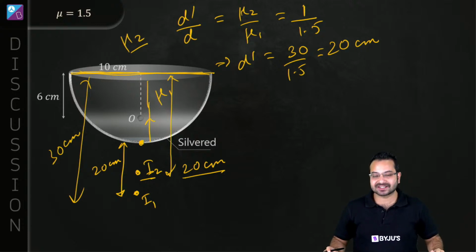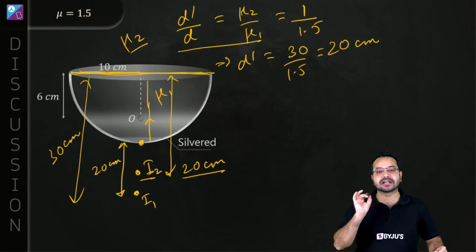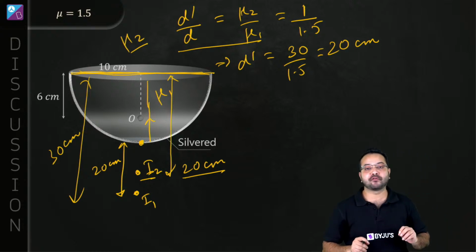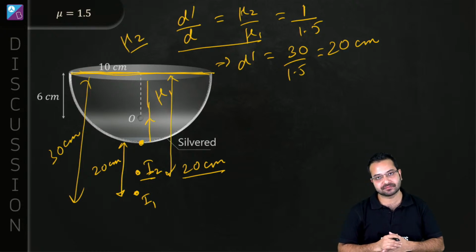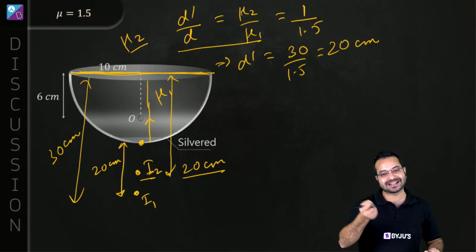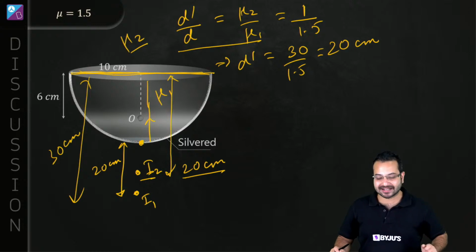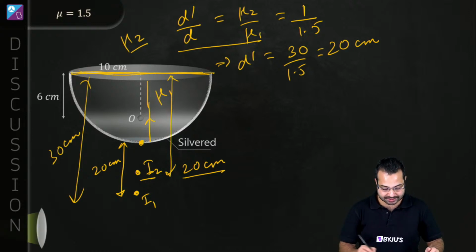Anyway. Alright, so what goes in your concept checklist? The first thing is apparent depth and real depth. Okay, d prime upon d is equal to mu2 upon mu1. What is the next thing? It is the mirror formula. And the third thing that goes in your checklist is the image formed by a reflection or refraction acts as an object for the next reflection and refraction. Correct? Are we clear? Has that gone in your concept checklist? If that's done, let's go to the next problem.